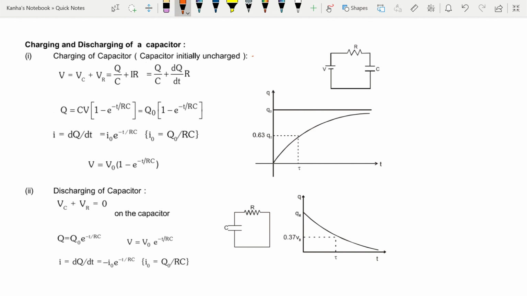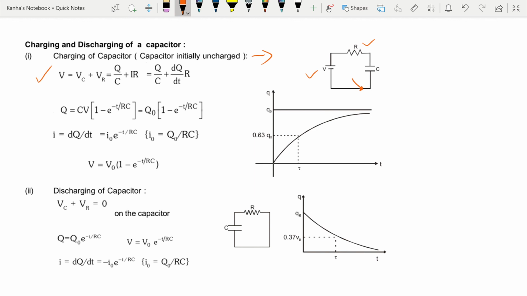First, we focus our attention on charging. What happens in charging is initially the capacitor is uncharged. You have it in series with a resistance and a voltage providing battery. So we can easily use Kirchhoff's loop rule and write that the net EMF voltage provided by the battery is equal to the potential drop across the capacitance and the potential drop across the resistor.